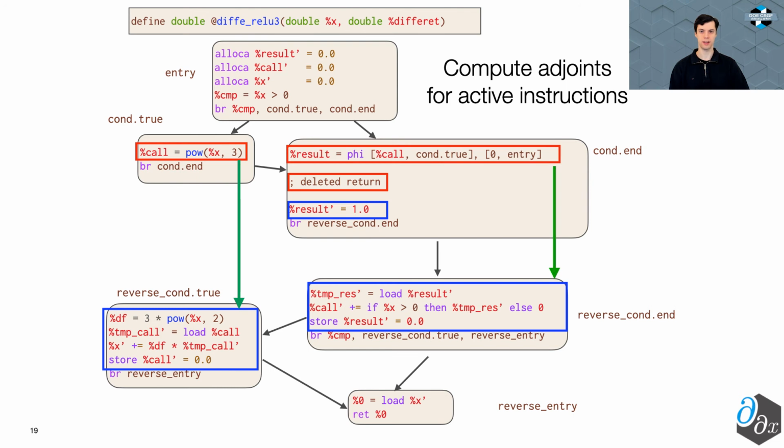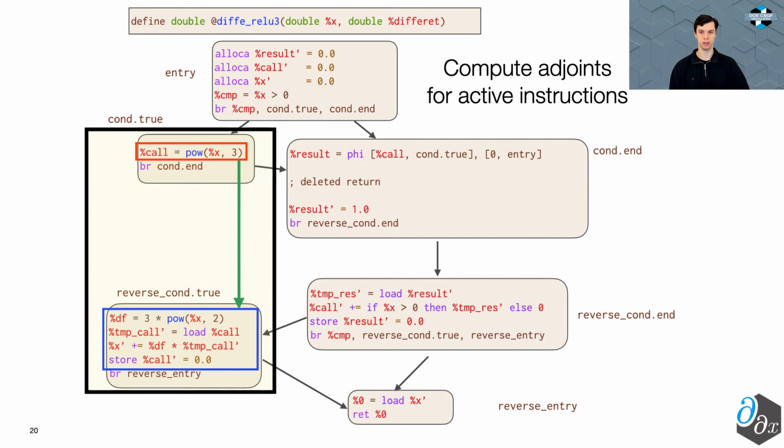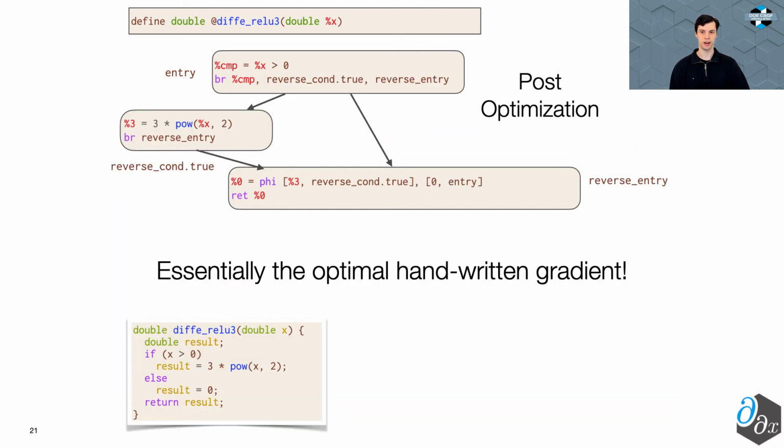Enzyme then creates a copy of every block in the original program to compute the gradients, known as the reverse pass. For every active instruction in the original code, outlined in red, Enzyme will create a corresponding adjoint that propagates derivative information. For example, on the left, we see Enzyme computing the adjoint of the x cube instruction. In the corresponding reverse block, we add instructions that increase the derivative of x by 3x squared times the derivative of the call. Finally, optimizing this, we find that something looks quite clean and is essentially the optimal handwritten gradient.